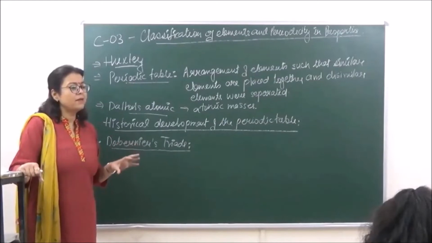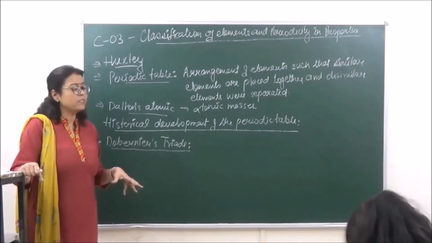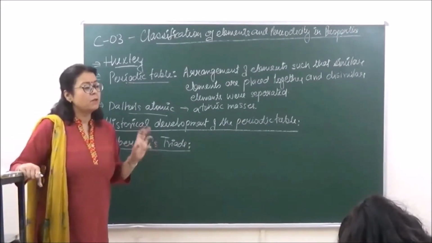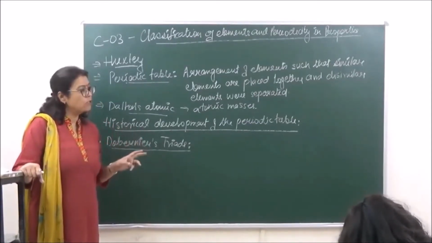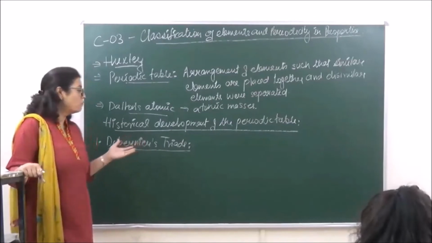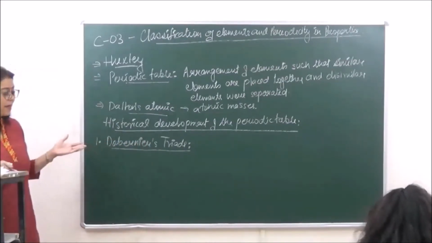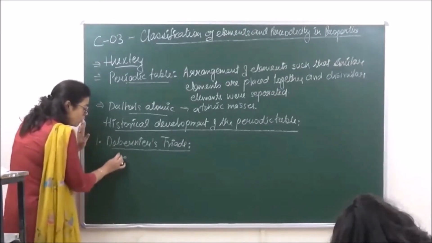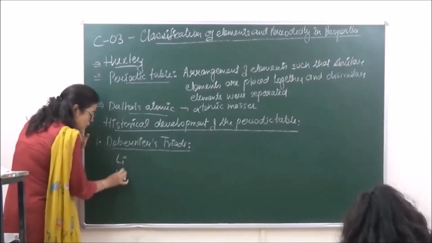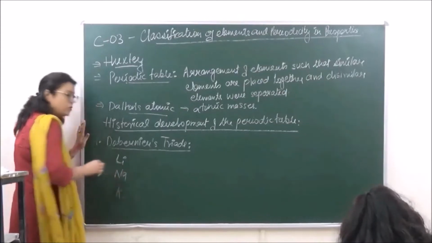Particularly when we are talking of chemical properties and valencies, we will see that the valencies and the chemical properties of all three elements in one triad of Döbereiner are going to be the same. As for example, the first triad given was lithium, sodium and potassium.